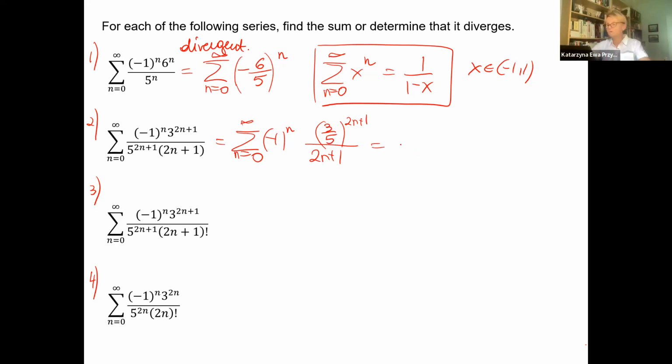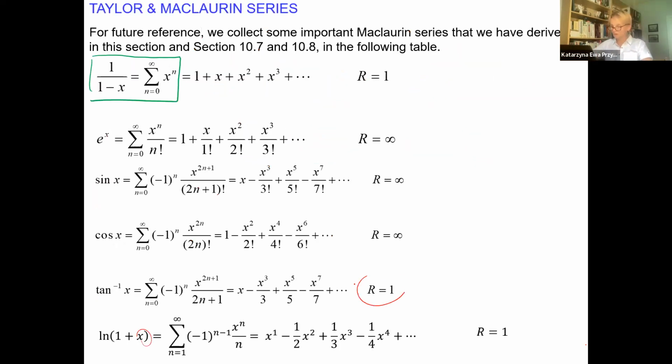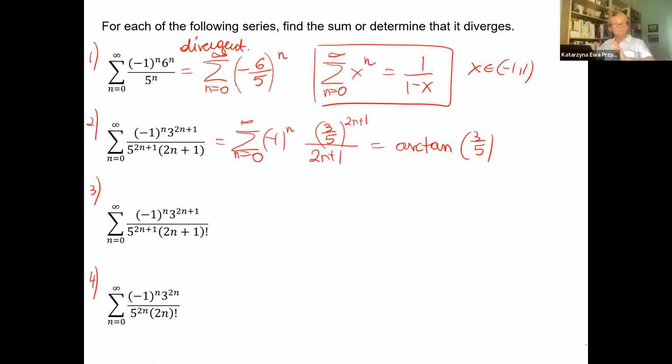That means you can check the formulas, it will be arctangent of that number x, where x is 3/5. And this is fine because this is a number between -1 and 1. For the arctangent, the radius is 1, as we can only go 1 unit away from the center. Center is 0.